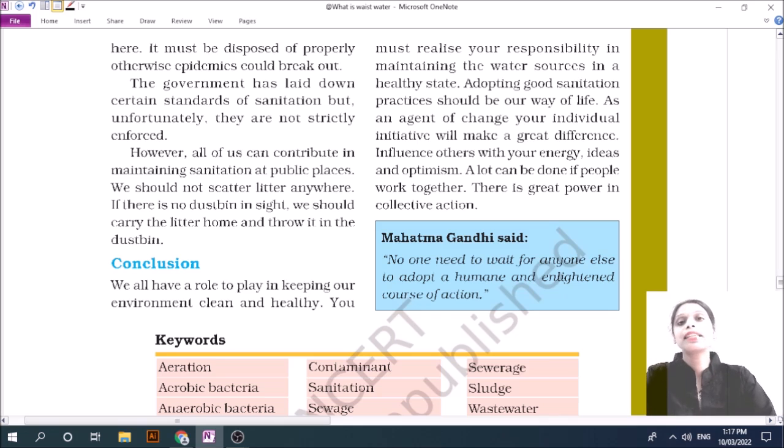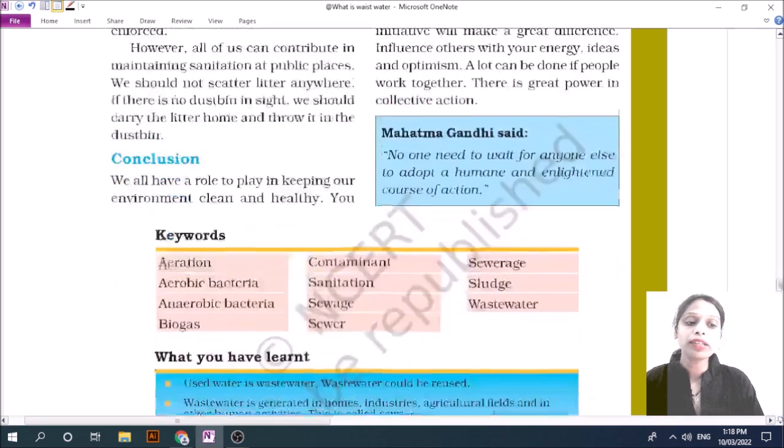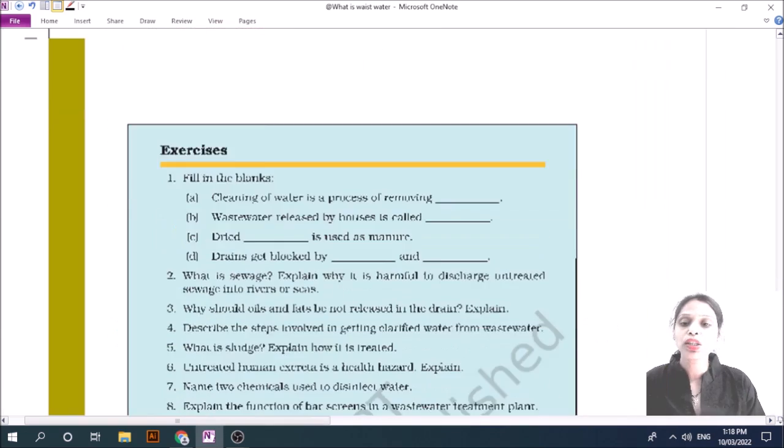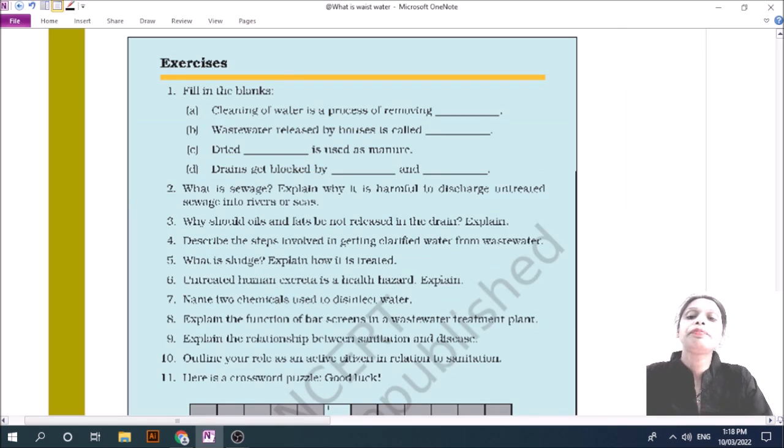Okay, then thanks. I think that you have understood all the topics related to this chapter. If you have any doubt, write in the comment box. I will reply as much as possible. Now I am going to discuss the question answers of this chapter.